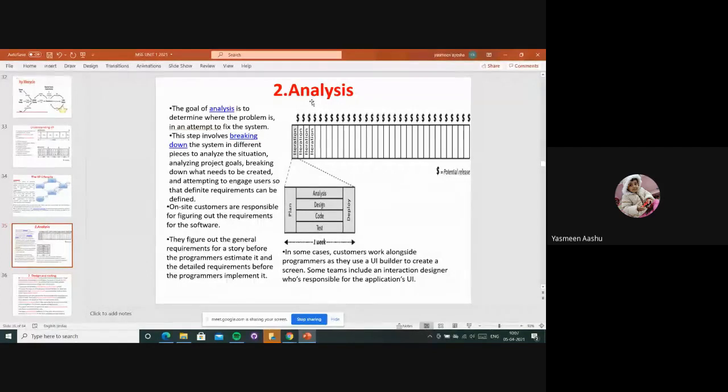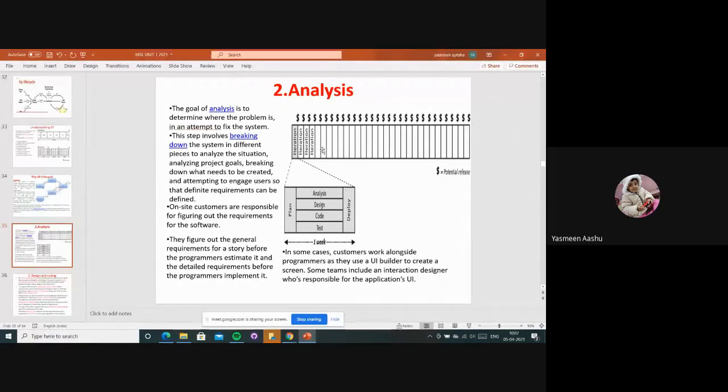In the analysis stage, they determine where the problem is, how the problem arises, how to fix it, and what to do. They do all these things and set their project goals, divide the project into small pieces, and engage the users on particular requirements. On-site customers are responsible for figuring out the requirements for the software, and they figure out the general requirements for the stories.